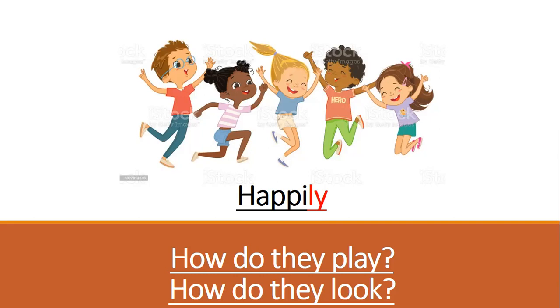So in the first question, we described the verb play. They play happily. In the second question, we described how they look. We described their feeling, the adjective happy. They look extremely happy.